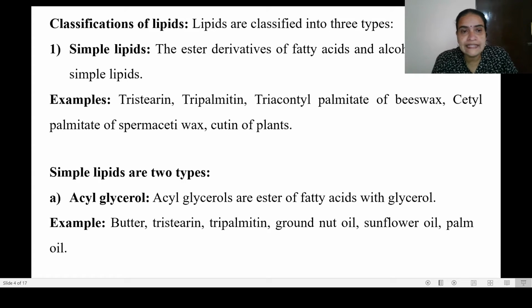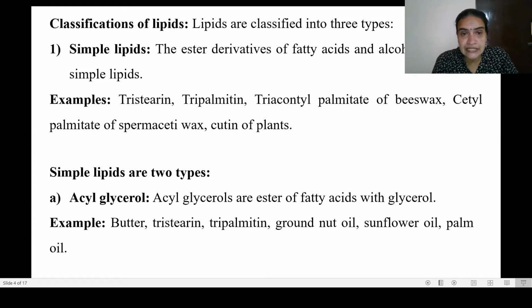So to form an ester, an acid component and an alcoholic component should combine. So the acid which is combining will be fatty acid, and the alcohol, normally it may be glycerol. So they are ester derivatives of fatty acid with alcohol or glycerol. These are called simple lipids.